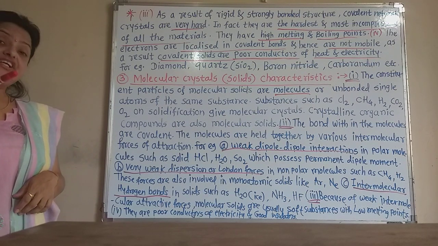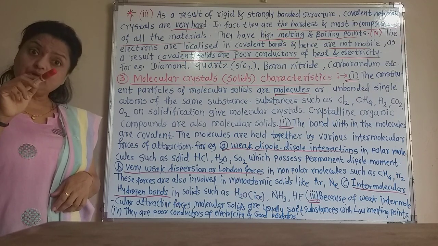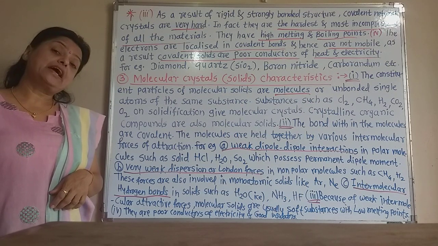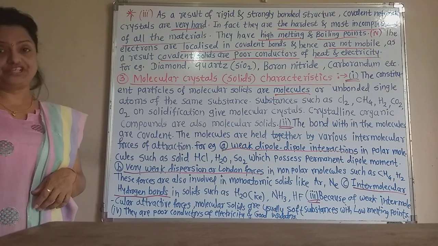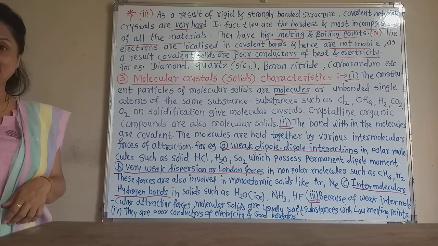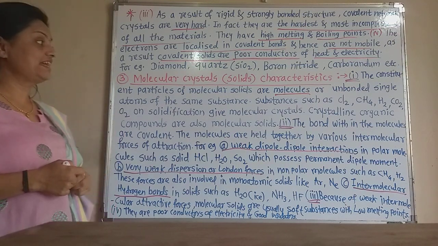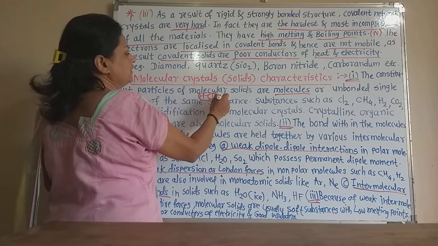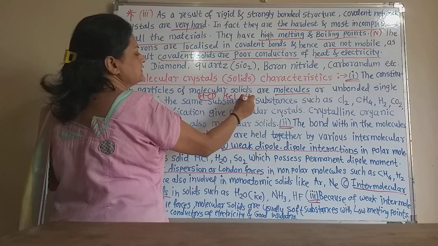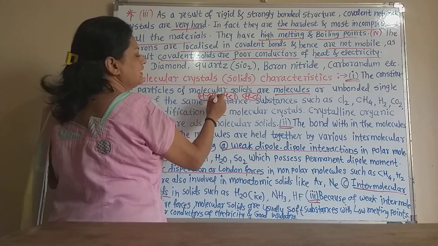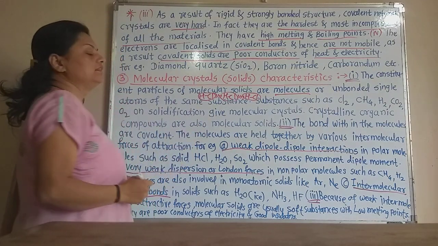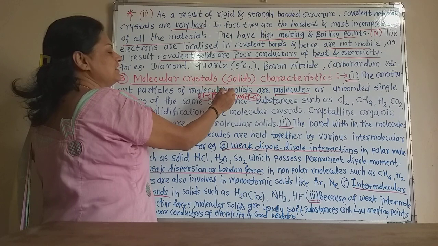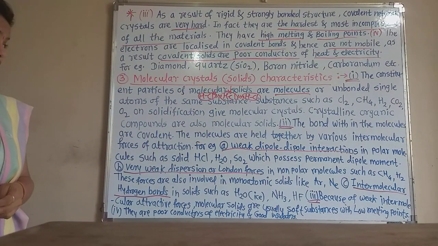The partially charged atom of one molecule is attracted by the partially charged atom of another molecule with opposite charge. In HCl, this is one molecule, this is another, and they get bonded by dipole-dipole interaction, because chlorine has a partial negative charge and hydrogen has a partial positive charge.